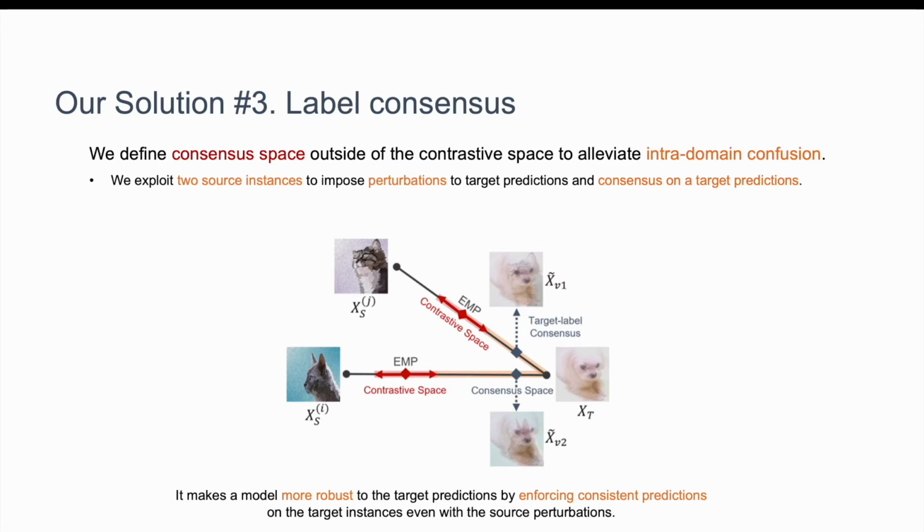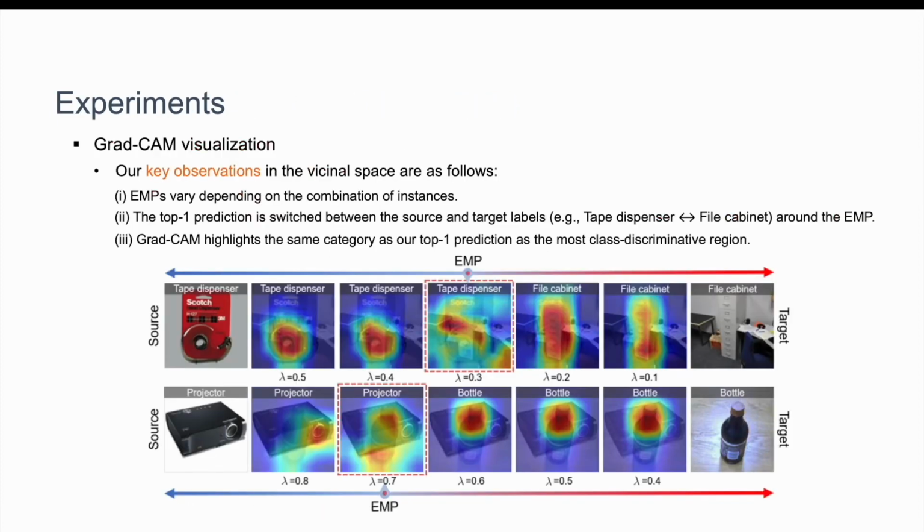Here we use two different source instances to impose perturbations to the target prediction. For the experiment with GradCAM, we demonstrate our key observations in the vicinal space. One interesting point here is that EMP is the most confusing point, so it fails to emphasize certain classes enough.